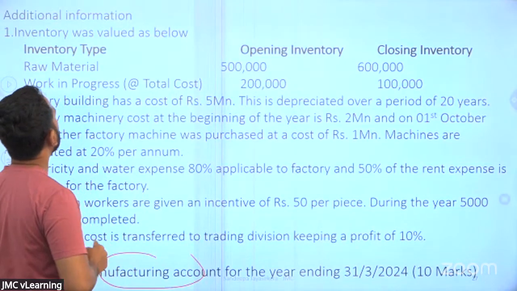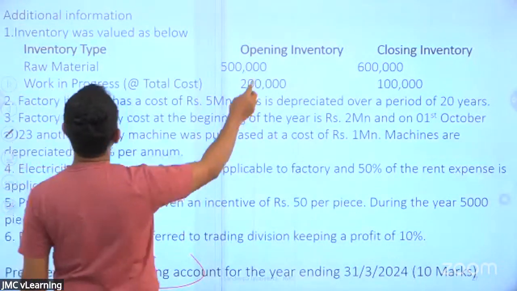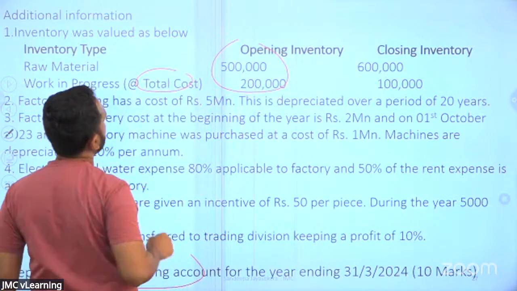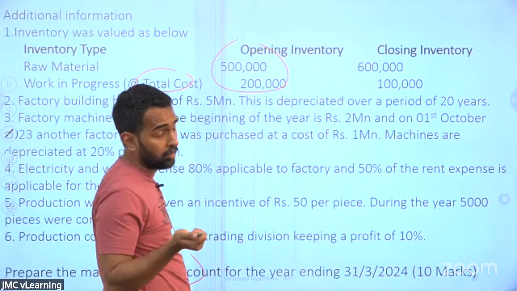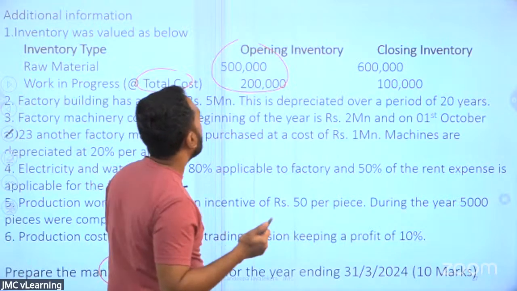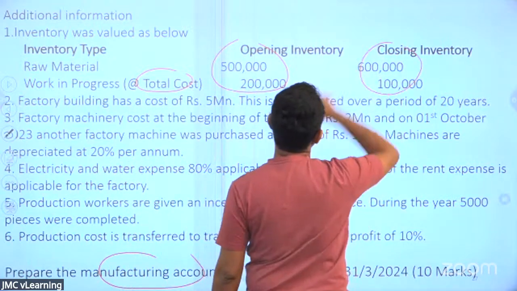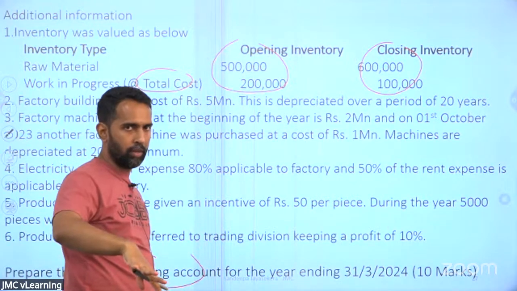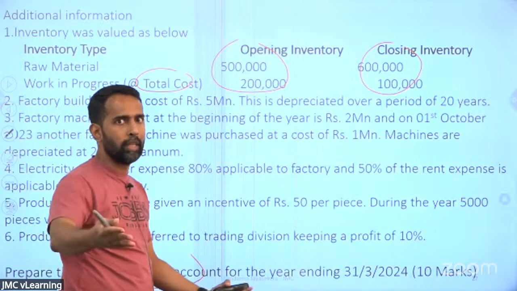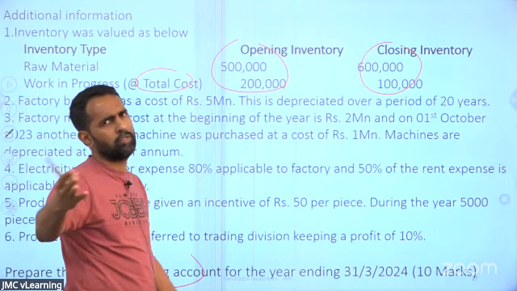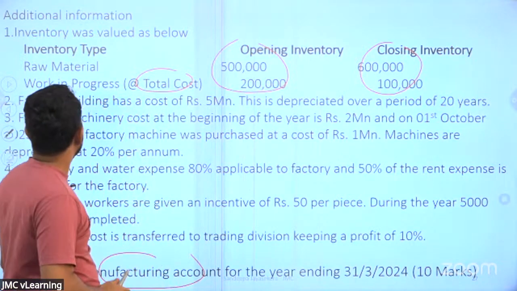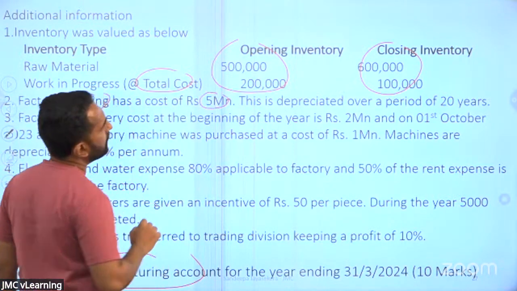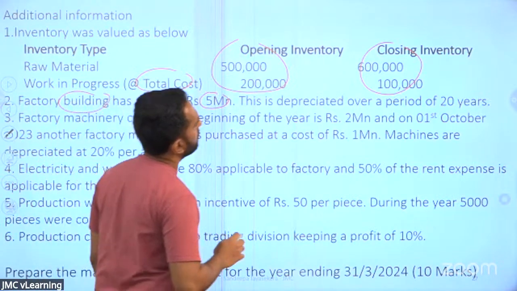Right. Additional information. Raw material opening inventory and the work in progress at total cost is given to you. At total cost, not at the prime cost. And the closing inventory is also given to you. You have to adjust, add in the opening inventory, deduct in the closing inventory. Why are we adding? Because we are using that. Why are we deducting the closing? Because we are not using that. The factory building has a cost of 5 million. This is depreciated over a period of 20 years.